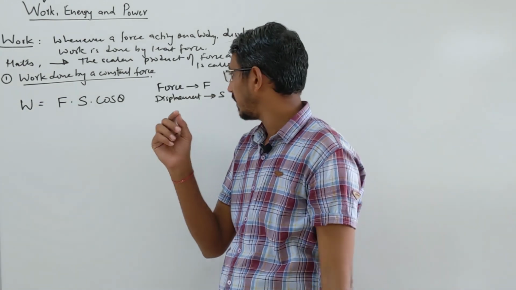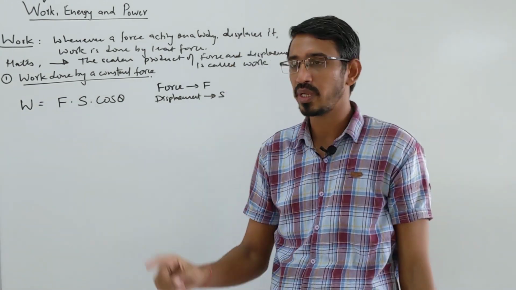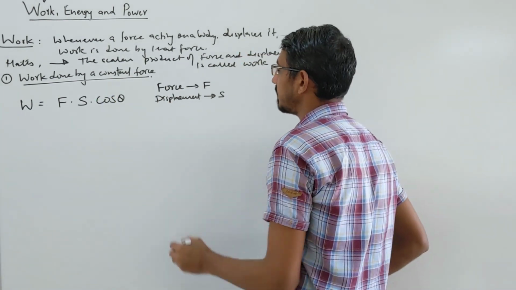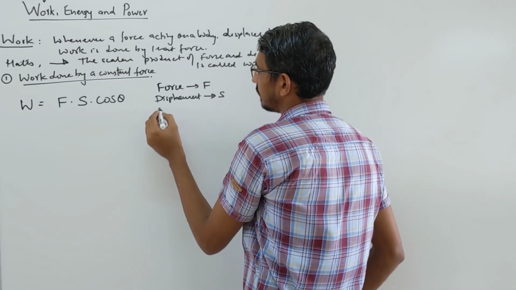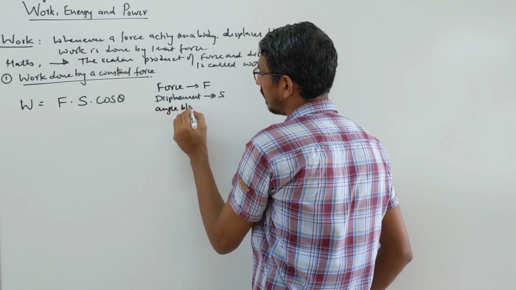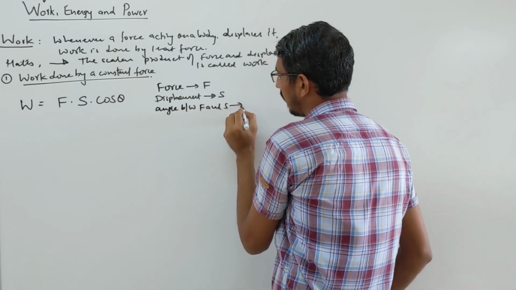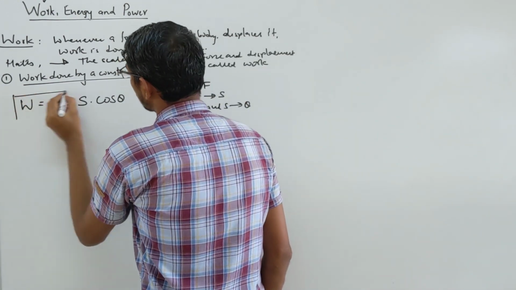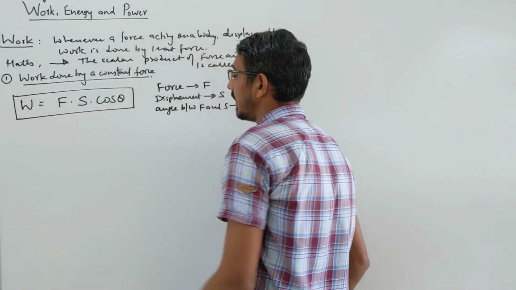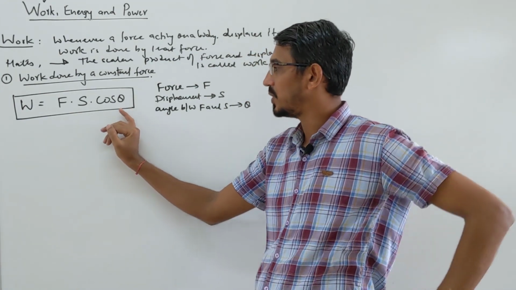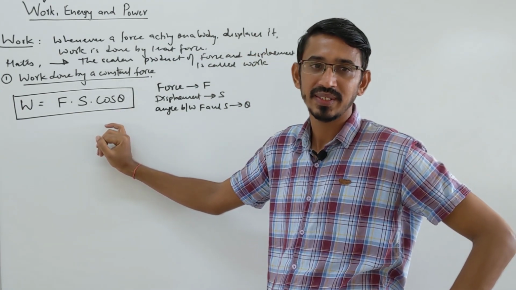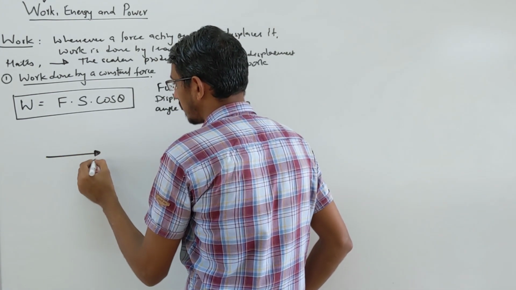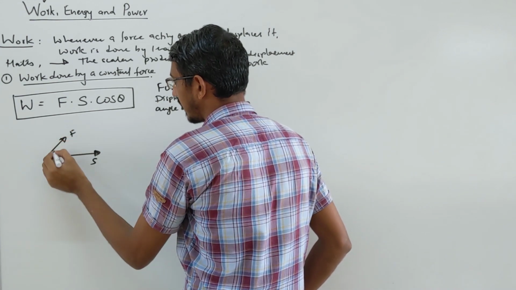Keep in mind a very important word, displacement, not distance, because we are talking about vector things. So this is displacement, not distance. Displacement is S and this is the angle between F and S, which we call theta. These are the three things coming here. The scalar form is F S cos theta. Now it's very important to understand that this theta is the angle between force and displacement, right? So suppose this is the direction of displacement and the force is acting on the body like this, and this angle is given as theta.